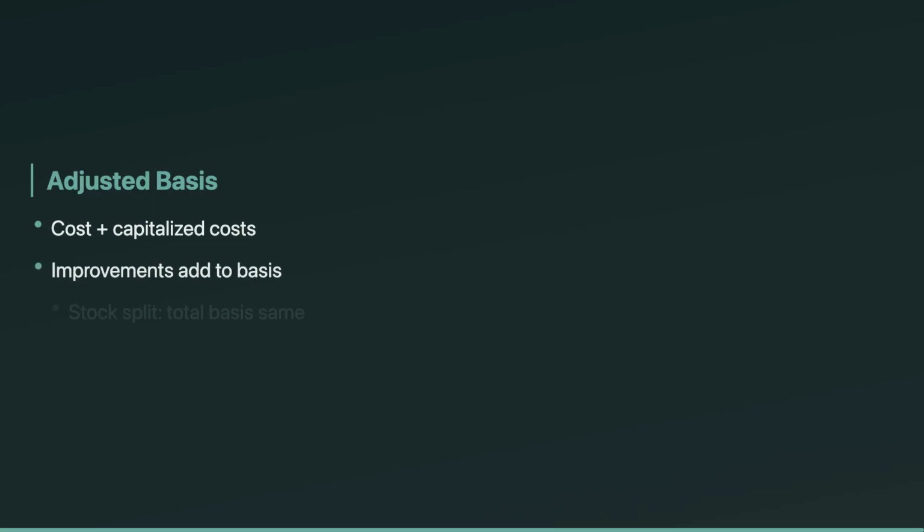Two quick mini examples. Buy a car for $15,000, add sales tax and delivery, and that total is your basis. Buy a home for $120,000, then add a $6,000 driveway improvement, and your adjusted basis becomes $126,000. One more exam favorite. Stock splits don't change total basis. They just spread the same total basis over more shares, lowering basis per share.